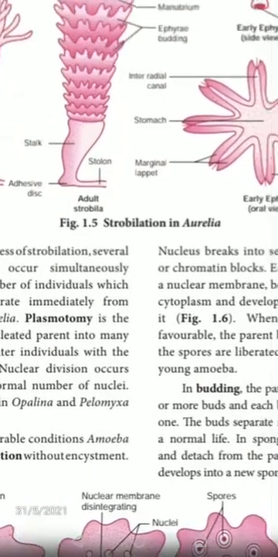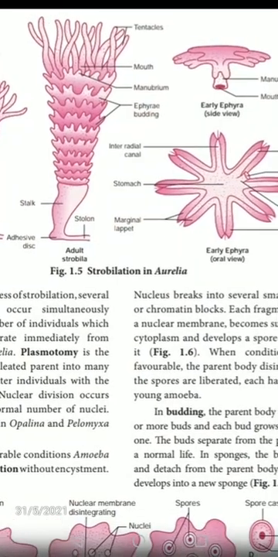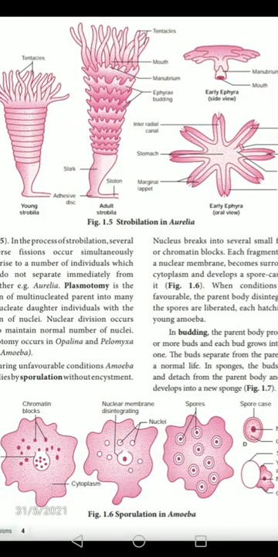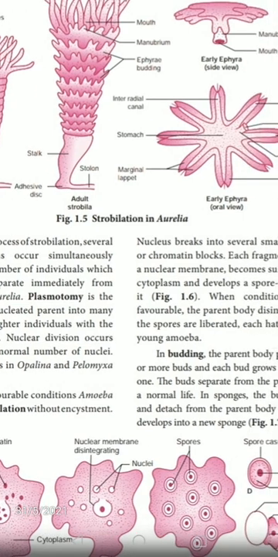Can you find the diagram of Aurelia? This is the organism you can find in the water, Aurelia. In some metazoan animals, a special type of transverse fission is called strobulation. That is the definition, you can mark it out.